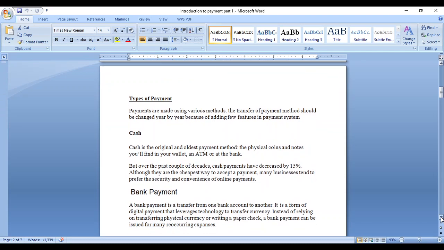Many types of payment are available all over the world. Some of the basic payment types are cash, bank payment, credit card, debit card, and so on. I will open the notepad. Just give me one minute.